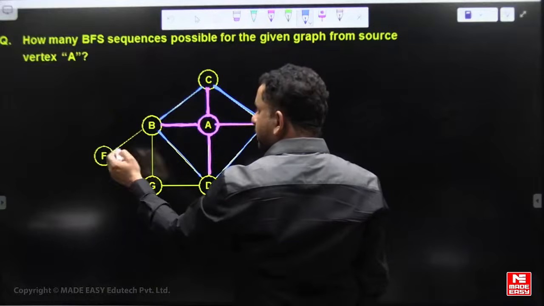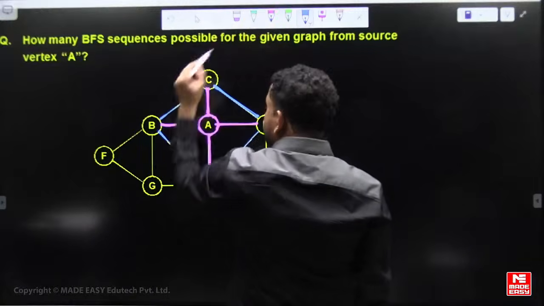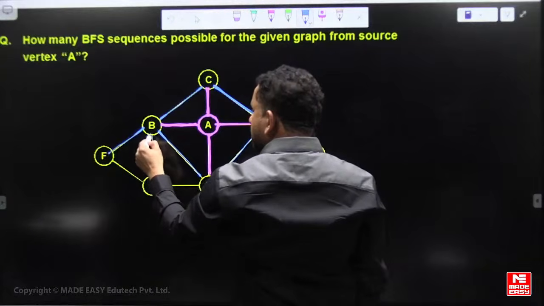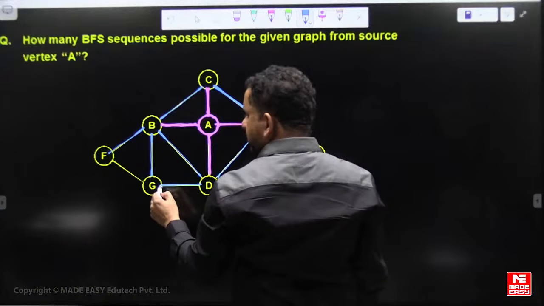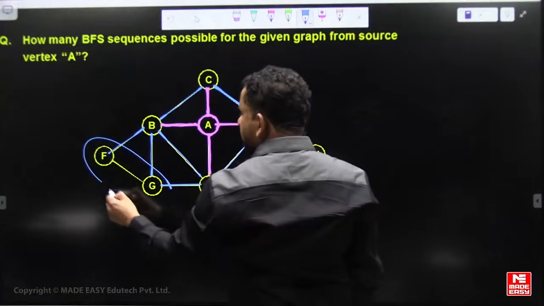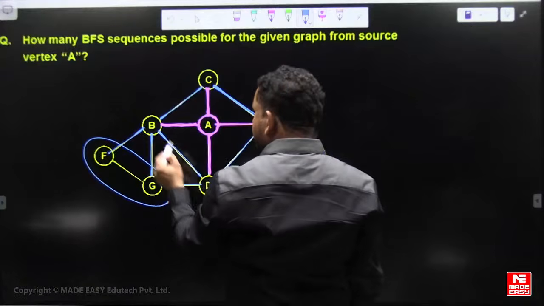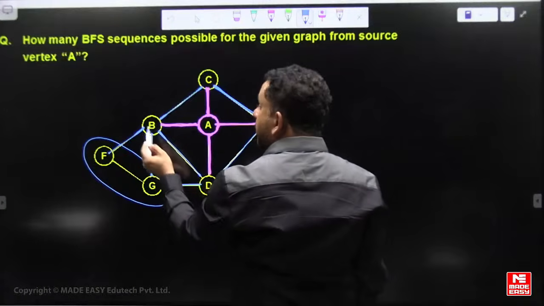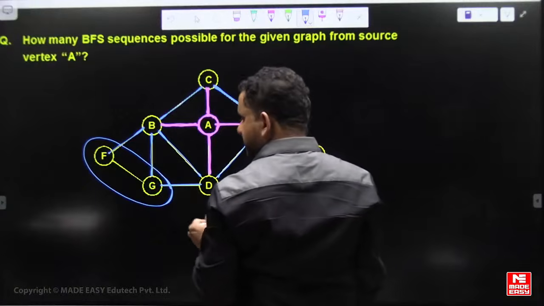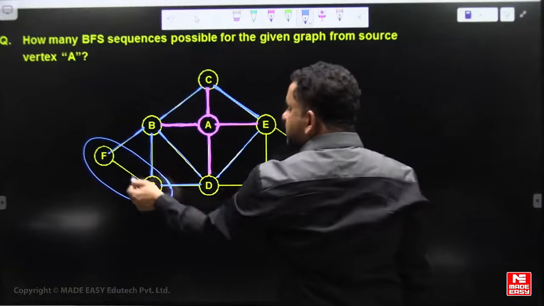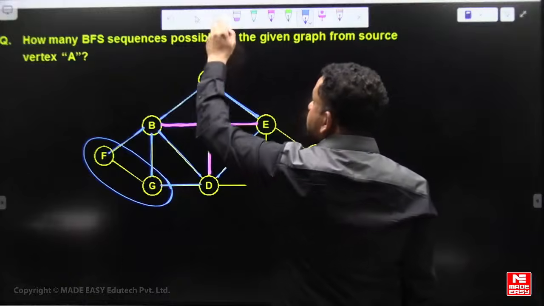Now F and G are adjacent to B, and D's adjacent is also G. So F and G are adjacent of B, and D's adjacent is only G. The edge FG does not affect the BFS sequence.